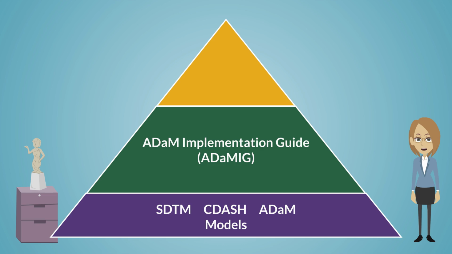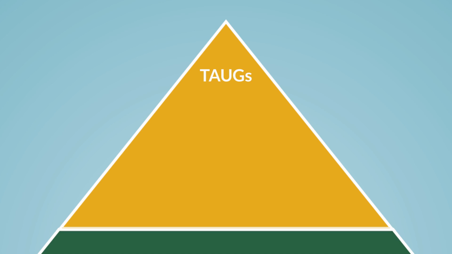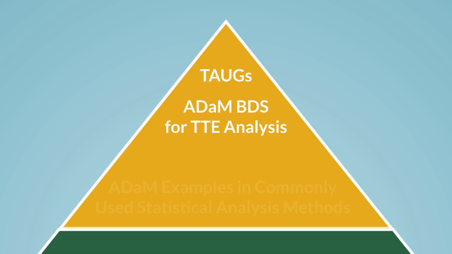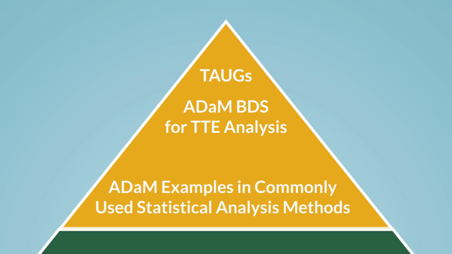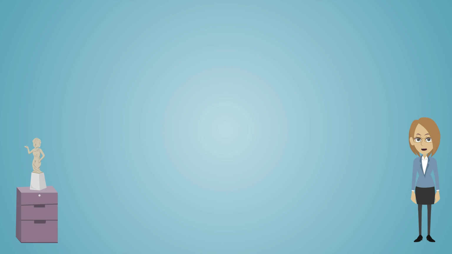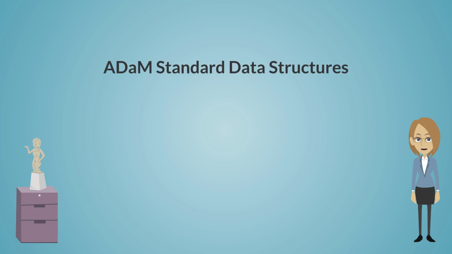Additionally, the ADaM model and the ADaM-IG support analysis examples shown in CDISC Therapeutic Area User Guides and other ADaM example documents, including ADaM Basic Data Structure for Time-to-Event Analyses, ADaM examples in commonly used statistical analysis methods, and ADaM structure for occurrence data. ADaM groups data into standard data structures. It has 3 defined standard data structures.